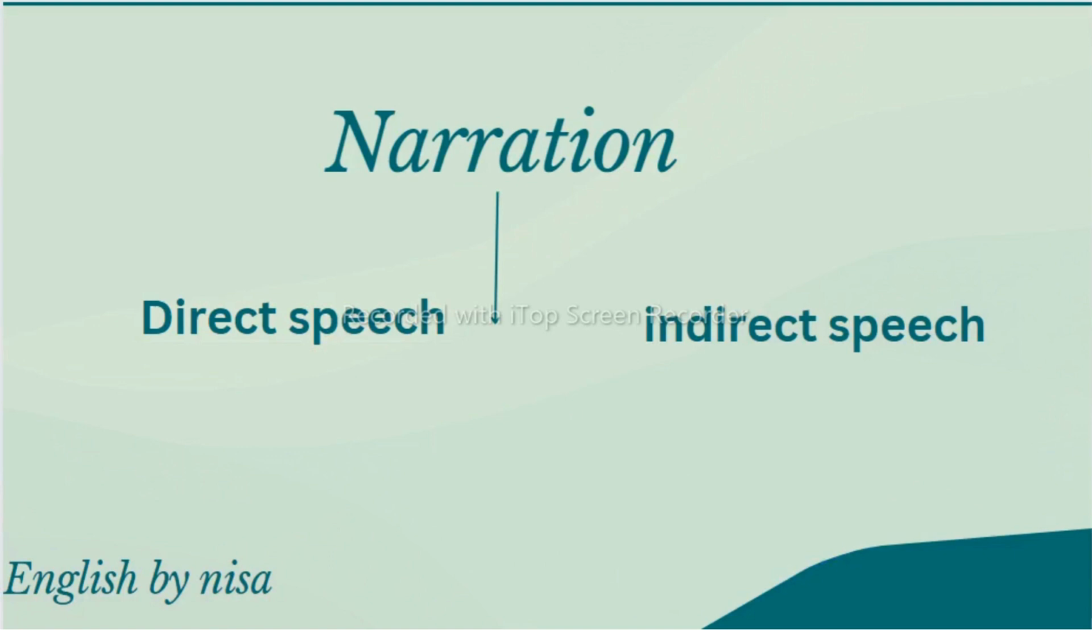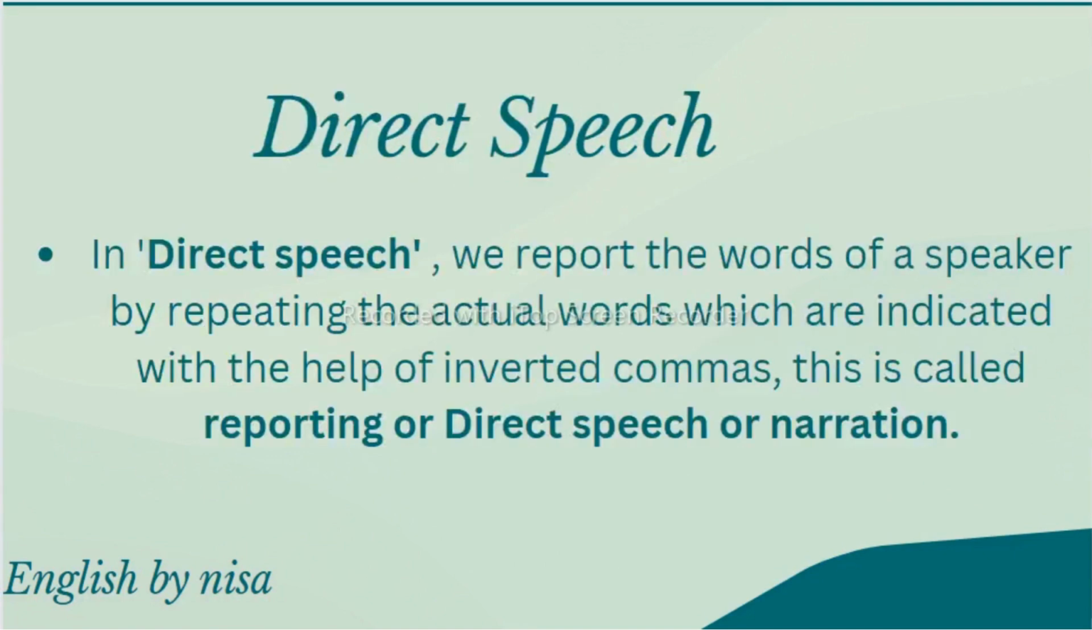First of all, let's see direct speech. In direct speech, when we give the exact words that the person has used, it is called direct speech. The spoken words are put within inverted commas. As you can see here, in direct speech we report the words of a speaker by repeating the actual words of the speaker, which are indicated with the help of inverted commas. This is called reporting speech or direct speech, and it is also called narration.